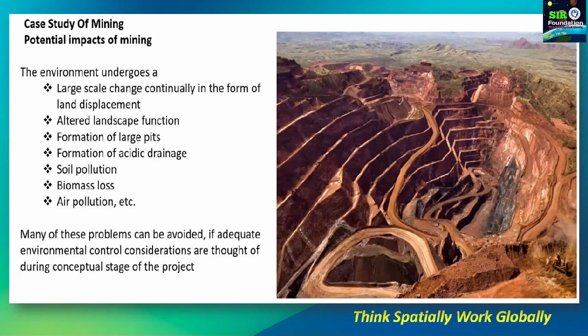Then we have the formation of large pits. If we are removing certain material from the earth, then there is a formation of large pits once that mine is abandoned. So that is also a big problem. Then formation of acidic drainage. If we are digging the land, then there is a possibility of acidic drainage in that area. Then soil pollution, biomass loss, and air pollution are major consequences of mining, and these are potential impacts of mining on the environment. Many of these problems can be avoided if adequate environmental control considerations are thought of during the conceptual stage of the project.